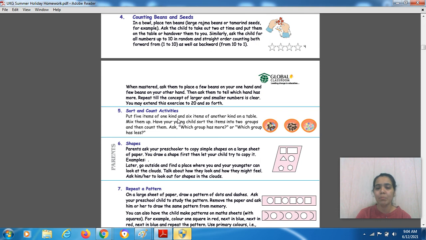This is a very simple activity. You can do it with beans, with chickpeas, right? You can take two kinds of grains, right? You can take rajma beans, or you can take chickpeas, mix them in a bowl and then let the kids sort them, right? This will also benefit them in sorting as well as counting activities. Plus they will do a recap of greater than and less than with this activity.